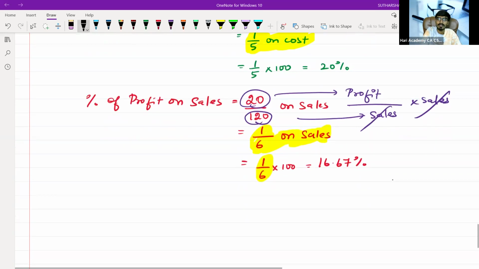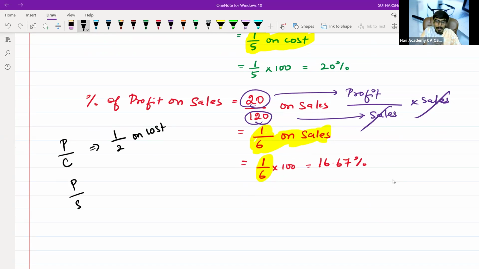Basically, what is happening? If you are thinking profit by cost, assume that gives you 1 by 2 on cost. You are writing profit by sales. Profit by sales is nothing but profit divided by cost plus profit, which is sales. So it is 1 divided by 3. Already you have a cost of 2, again you are adding 1, so it becomes 3. That is your sales, that is 1 by 3 on sales.